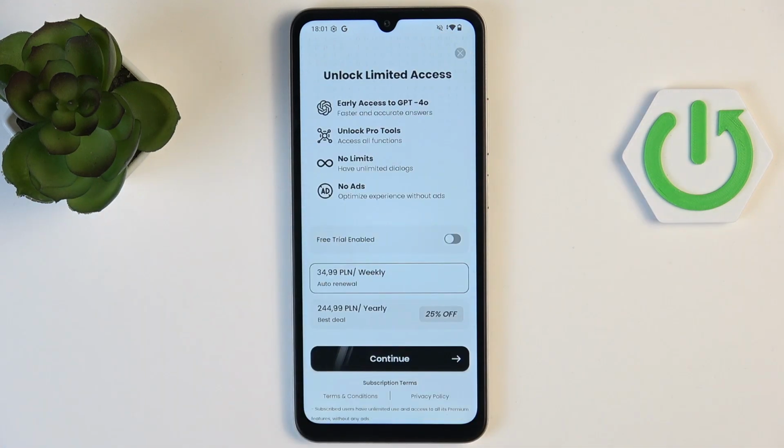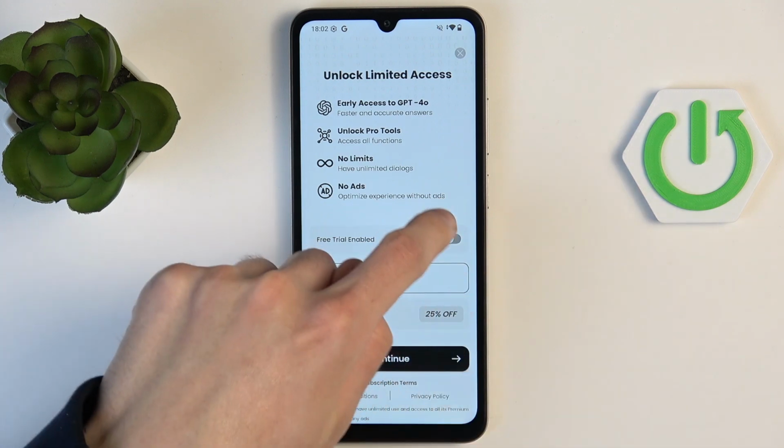Let's skip this little screen here, and now we are also struck with a subscription-based screen that says you have unlimited access now. So if you want to have unlimited access, then unfortunately you have to buy our subscription.